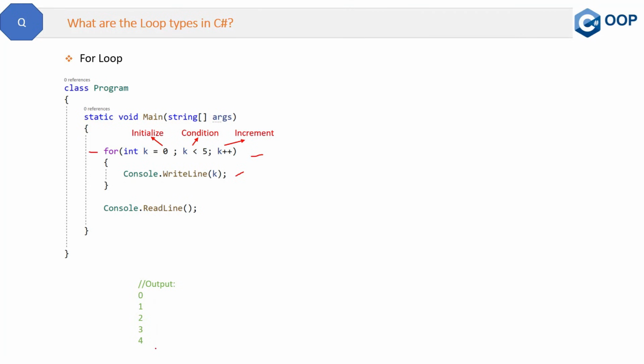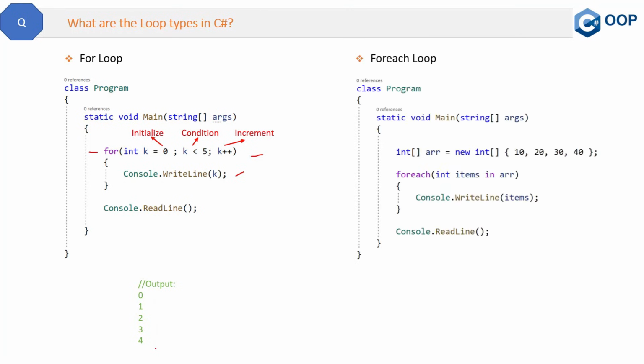That is quite expected. The next type of loop, which is very important and very much used in .NET, is the foreach loop. See the code here. So this is one of the most used loops in C#, and mostly it is used to iterate the collections like array, ArrayList, list, hashtable. All these are iterated by this foreach loop only.